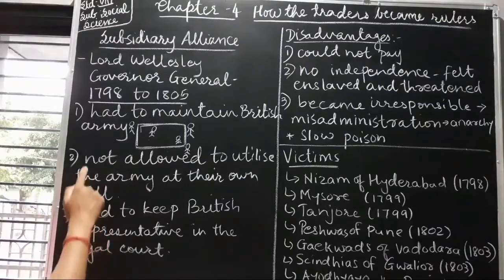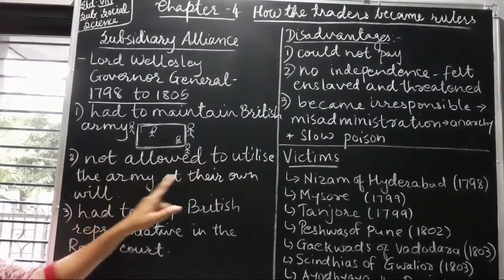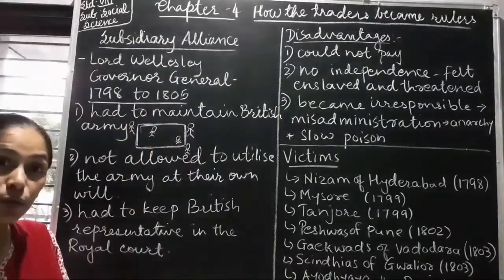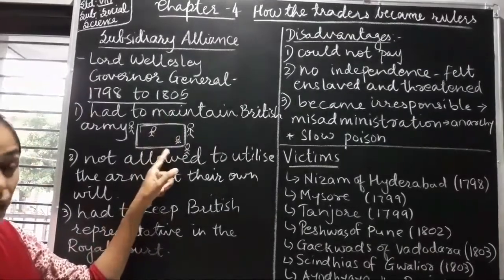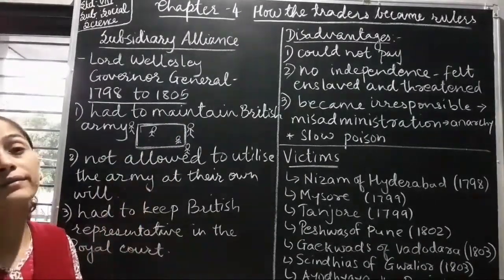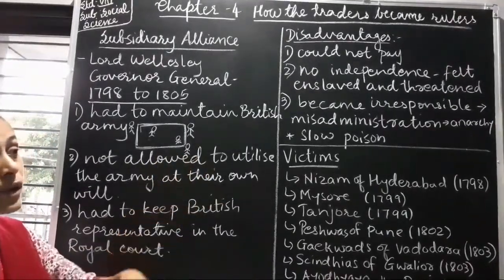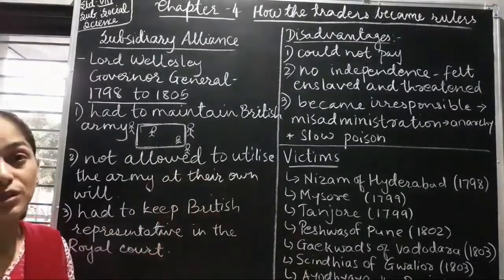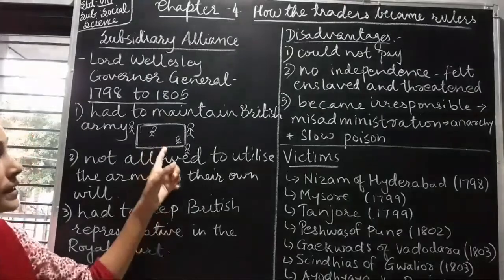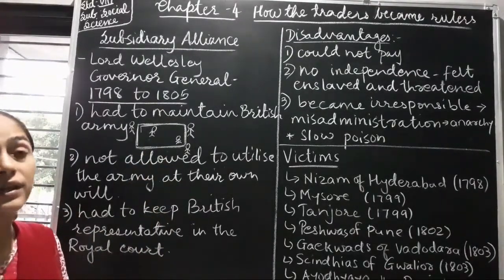Next one. The Indian rulers were not allowed to utilize the British army at their own will. What was the next condition? That the Indian ruler who accepted this policy will have to maintain it, but they cannot utilize the army when they need it. If they wanted to utilize it, what they had to do? They had to take permission from the Britishers. Another thing about this policy was that the Indian ruler who accepted this policy could not enter into a treaty with another Indian ruler.